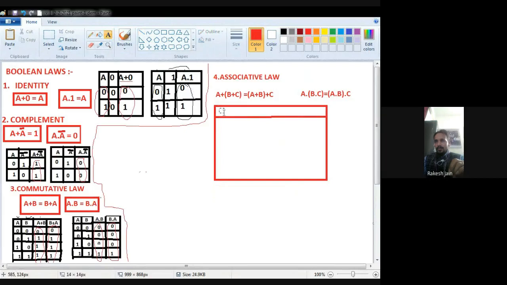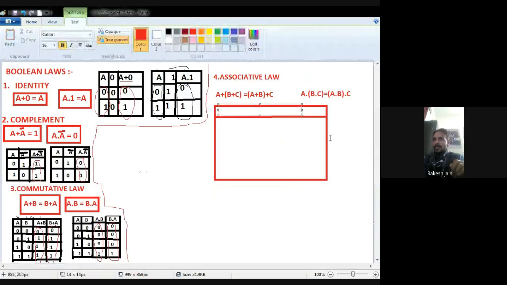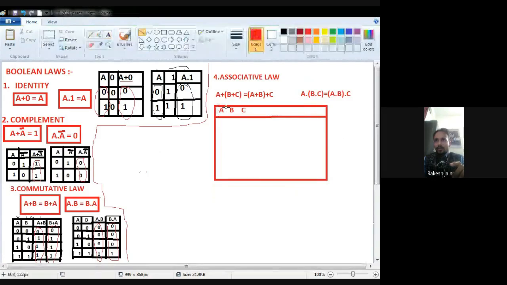So what we require actually is A, B and C, three quantities. A is there, B is there, and C is there. See very carefully.